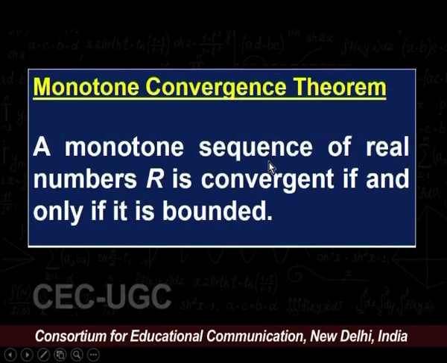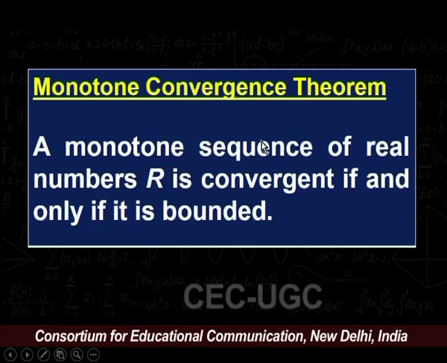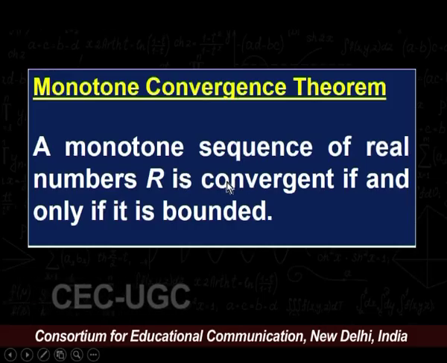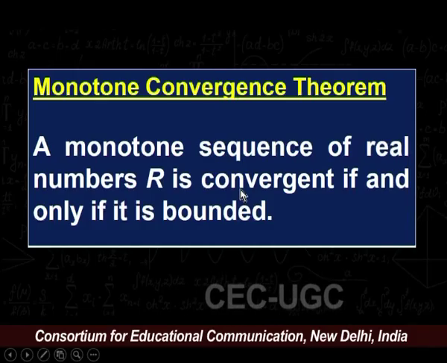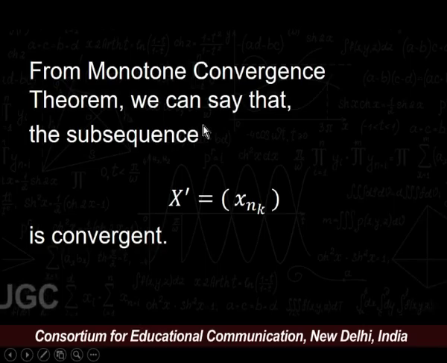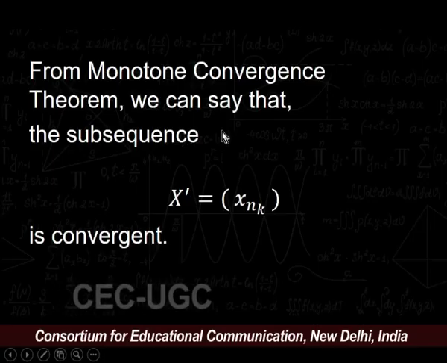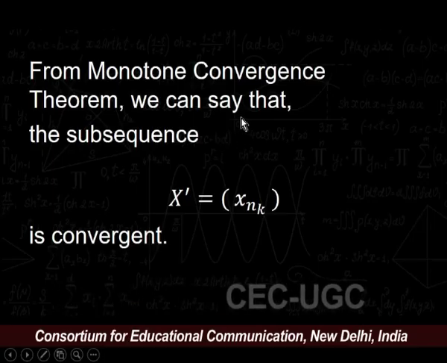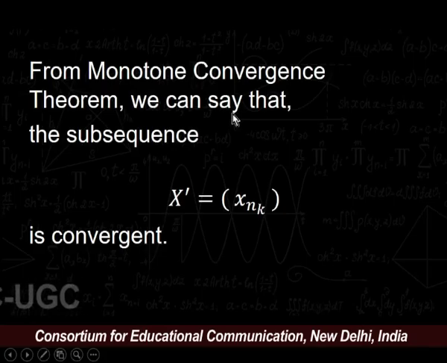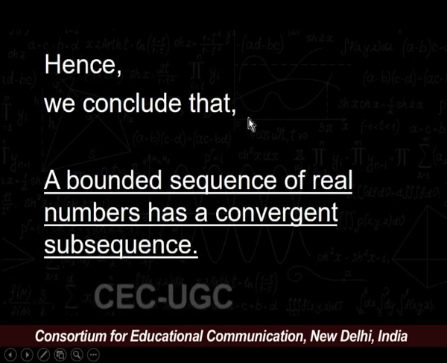Recall the next theorem, the monotone convergence theorem. The statement of the monotone convergence theorem is: a monotone sequence of real numbers R is convergent if and only if it is bounded. Using this result, we can say that the subsequence is convergent, that is x' = (xnk) is a convergent subsequence of x = (xn). Hence, we conclude that a bounded sequence of real numbers has a convergent subsequence.